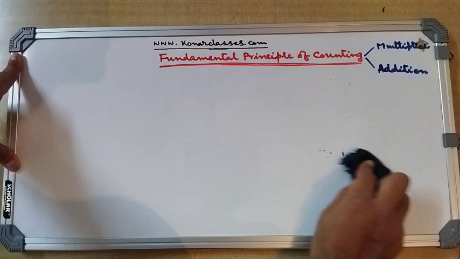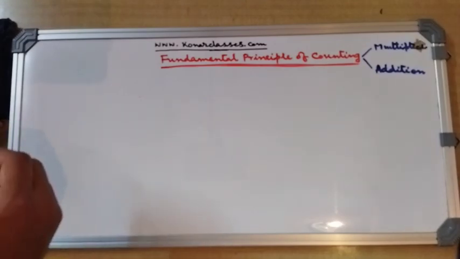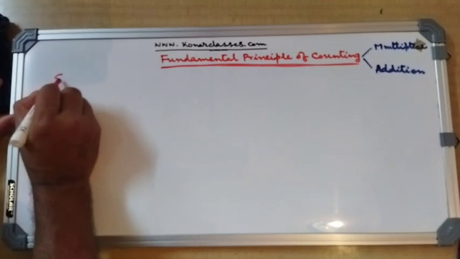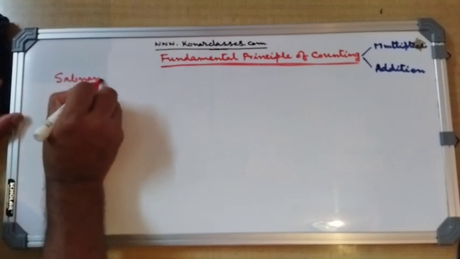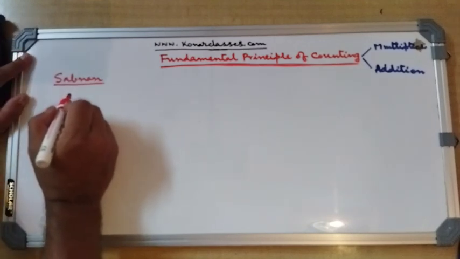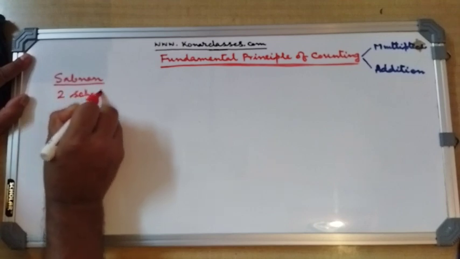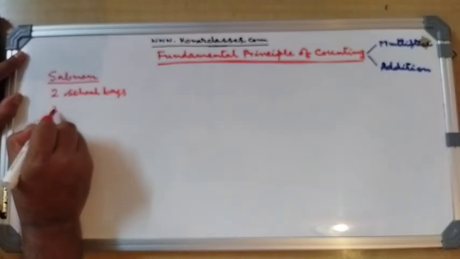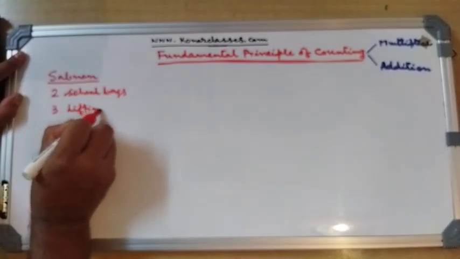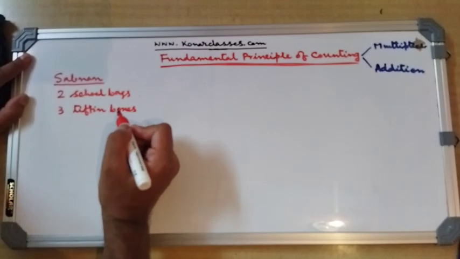So the way we chose the previous example, where Mohan is a student, similarly let us take another student, whose name is Sabnam. Sabnam is one of our students, and she is having 2 school bags, 3 tiffin boxes and 2 water bottles.